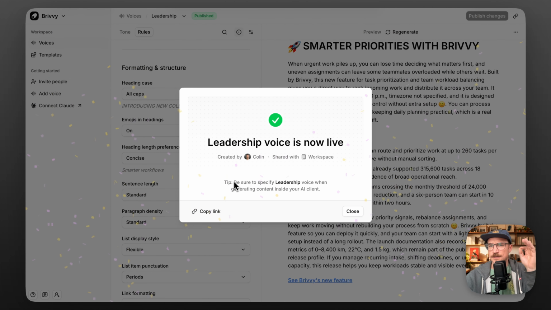Again, whenever you want this voice to be applied within your AI client, just make sure to specify leadership voice when generating content. And so, of course, if this is for an internal memo, say use the leadership voice. If you're working on marketing copy, say use the marketing copy. If you're creating a docs page, say use the support voice. And so each one of those are applied in the context that it's given.